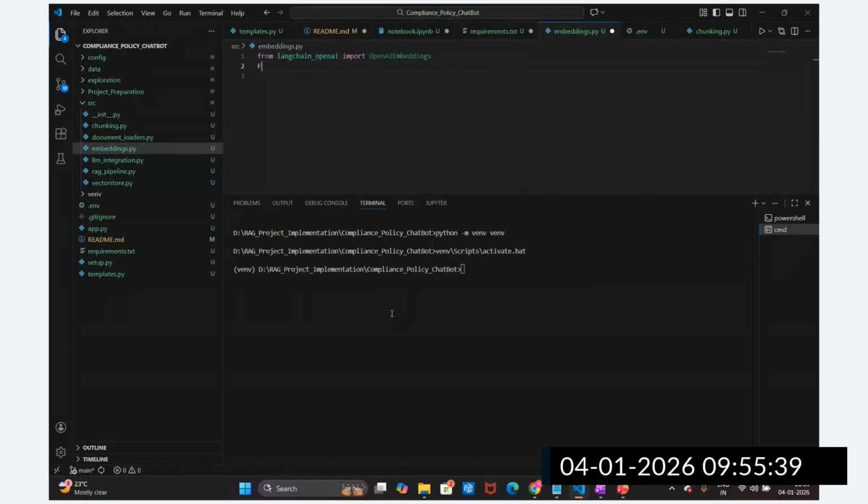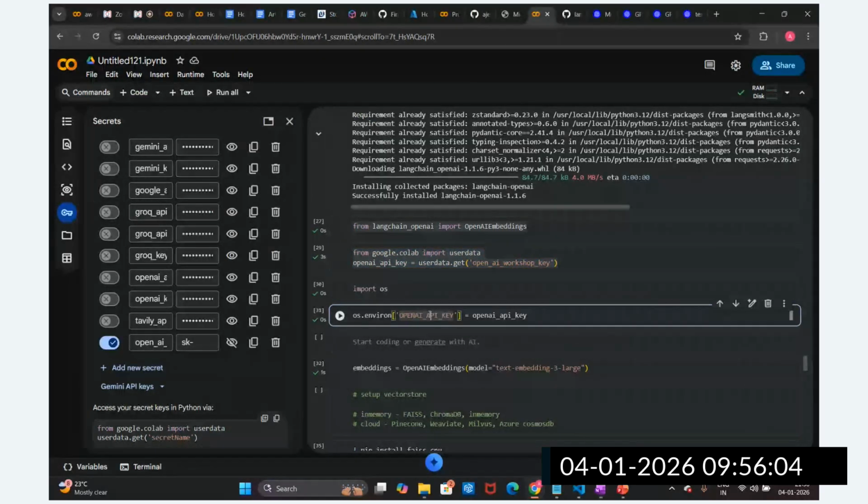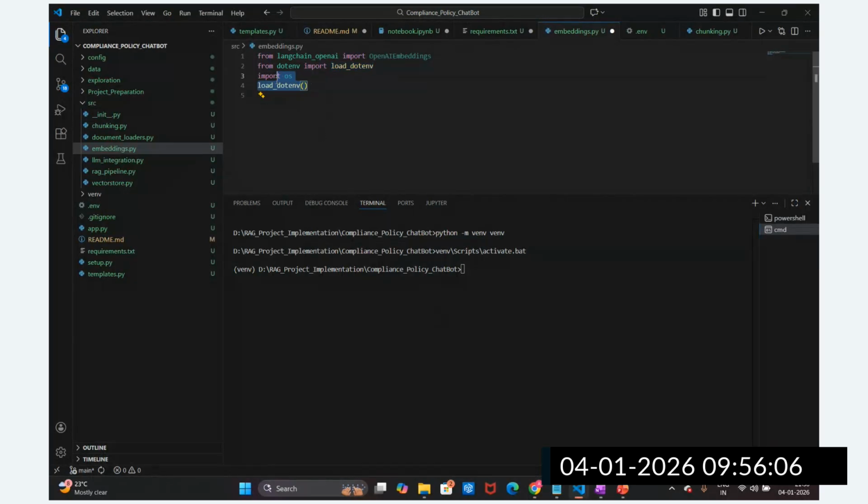We import os and load_dotenv. This is how, locally, it will load the API key from the .env file. In Google Colab we have a different way, but in VS Code this is the way we write this code.